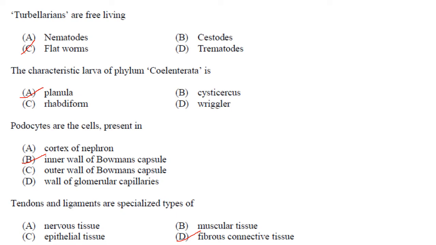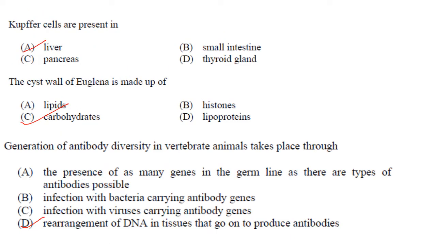Podocytes are the cells present in the inner wall of Bowman's capsule. Answer is option B. Tendons and ligaments are specialized types of fibrous connective tissue. Answer is option D. A tendon is a fibrous connective tissue which attaches muscle to bone, and ligament is a fibrous connective tissue which attaches bone to bone. So answer is option D. Then Kupffer cells are present in liver. Answer is option A.